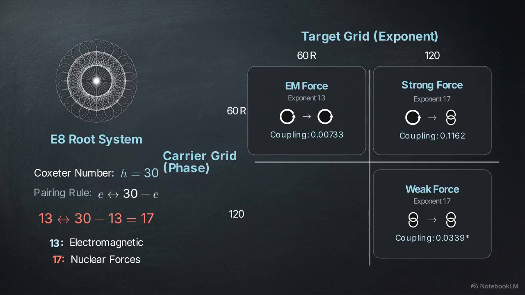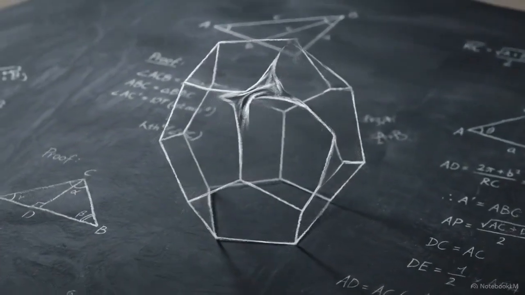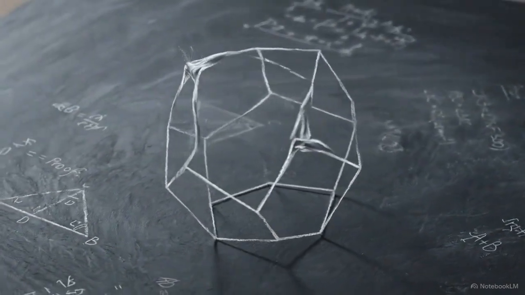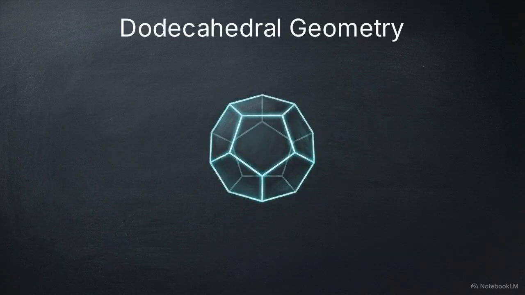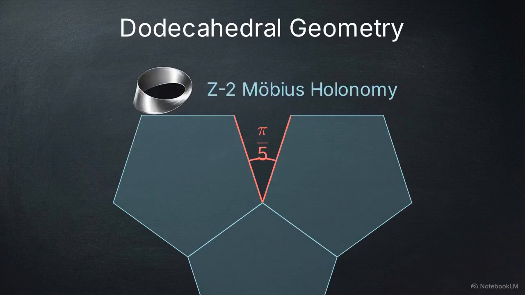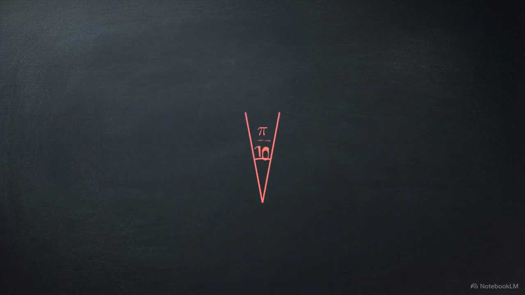The weak force rung involves spinorial carriers, the W and Z bosons, acting on spinorial targets. But the weak force is also the only interaction that fundamentally violates parity. It possesses an intrinsic handedness. This violation traces back to the dodecahedral geometry of the manifold. Each vertex of a dodecahedron has an angular defect of pi/5. Because the S3 manifold features a Z2 Möbius holonomy, a half-turn twist, any interaction traversing the vertex is identified across the gap. This holonomy effectively halves the angular defect to pi/10.